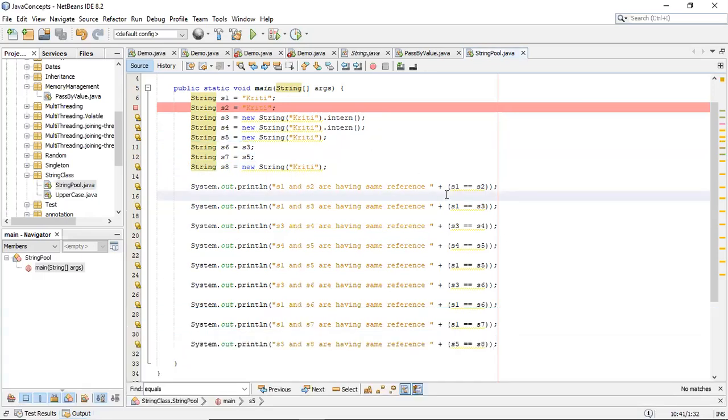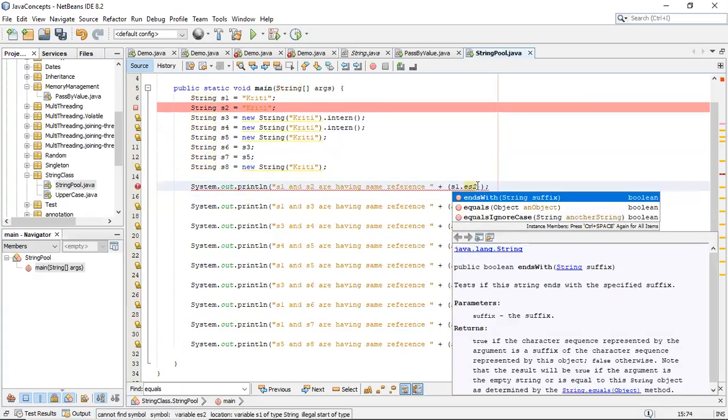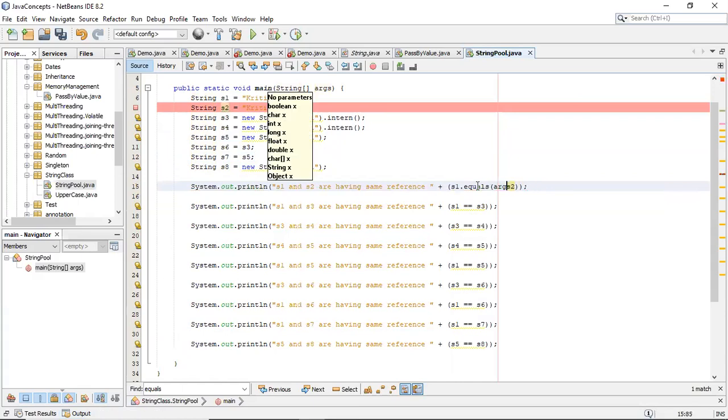So friends, I hope your understanding would have improved by seeing this. If you want to check the equalities, the better approach is always to use equals, right? If you use equals, then all will be true. I'm not showing it to you because it is a simpler concept. Everywhere it will be true. So this is the better way, and that's why they suggest using comparison with equals instead of reference equality. However, why reference equality is asked, as I told you, is that this checks your understanding of Java memory management and the string pool, and that's why it is asked.